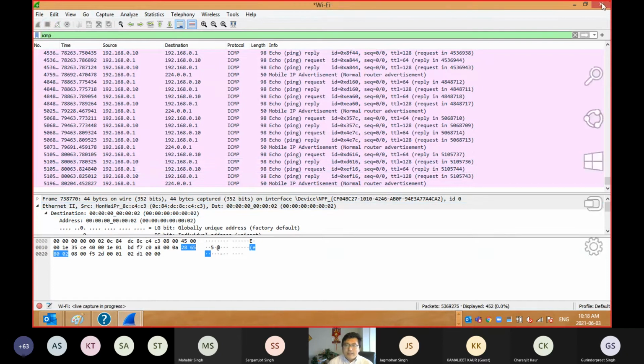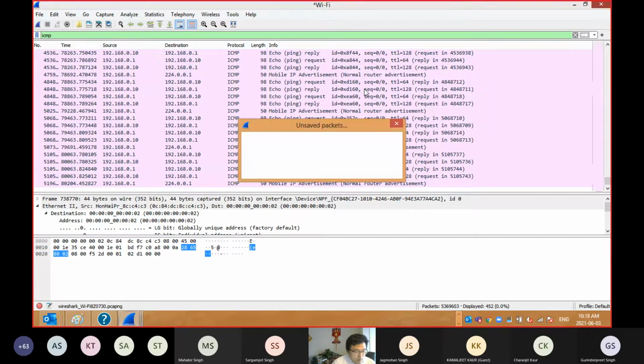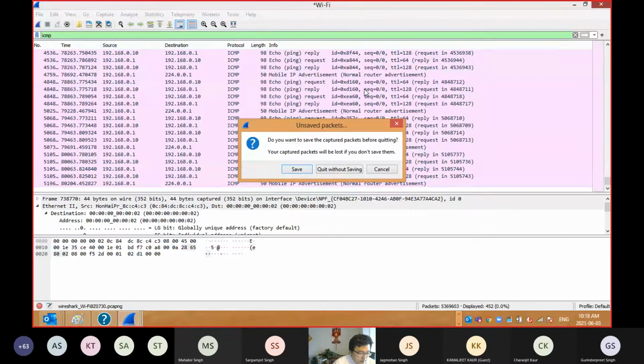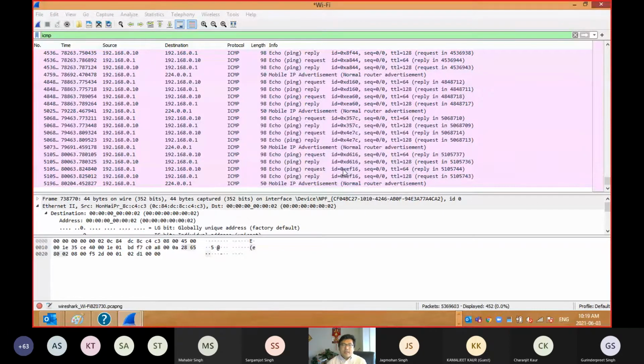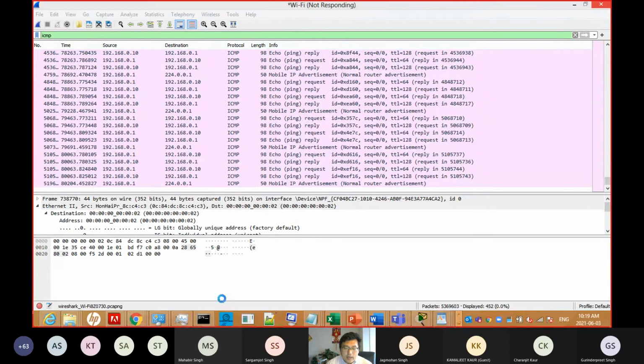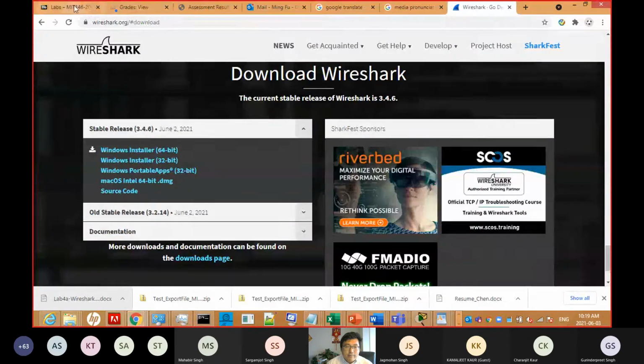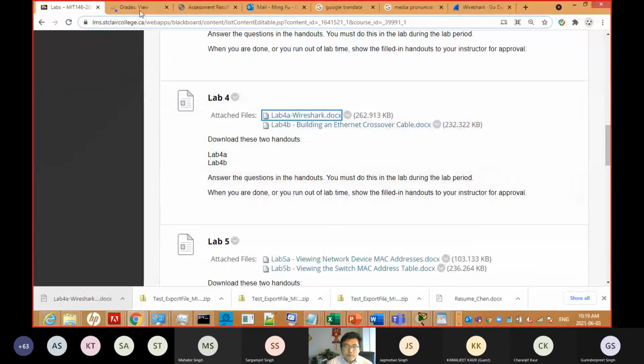Let me stop this and close that. Because for this lab, you don't need to do anything with Packet Tracer. You only need to do some analysis and answer some questions. I consider your situation because you have a midterm next week. But this lab is very easy, and you only have one lab. You have no lab 1, lab 2.